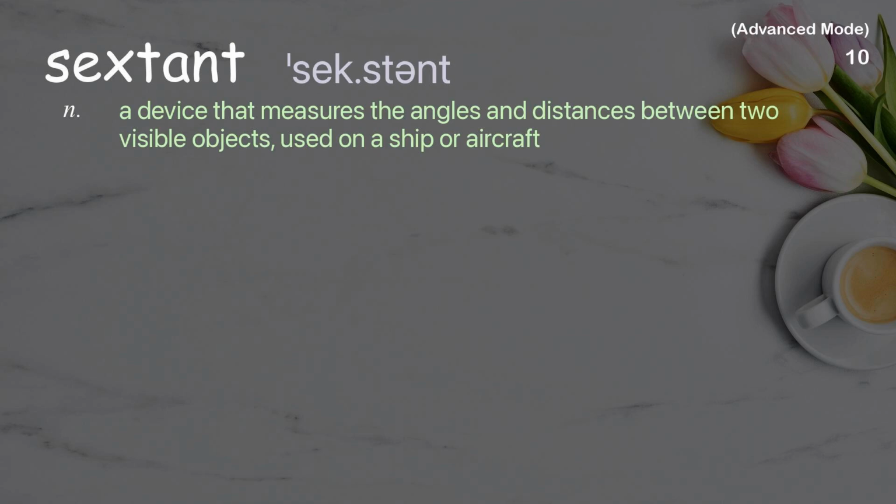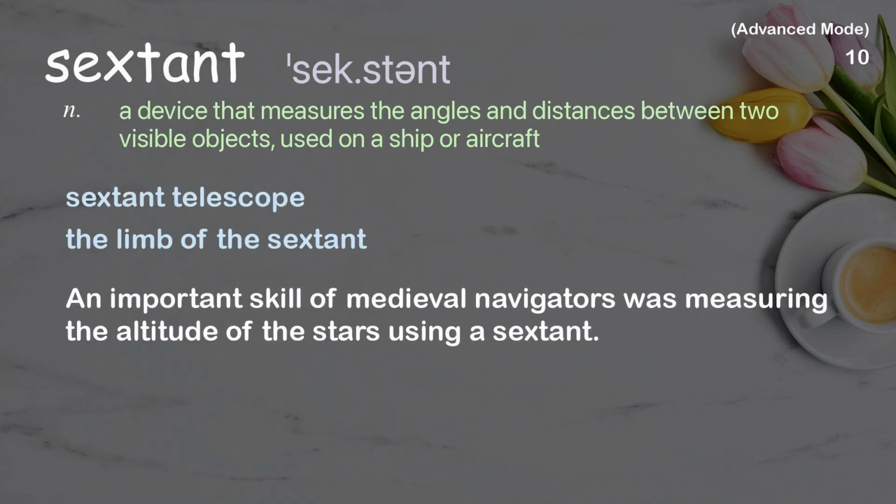Sextant. A device that measures the angles and distances between two visible objects, used on a ship or aircraft. Examples: Sextant telescope. The limb of the sextant. An important skill of medieval navigators was measuring the altitude of the stars using a sextant.